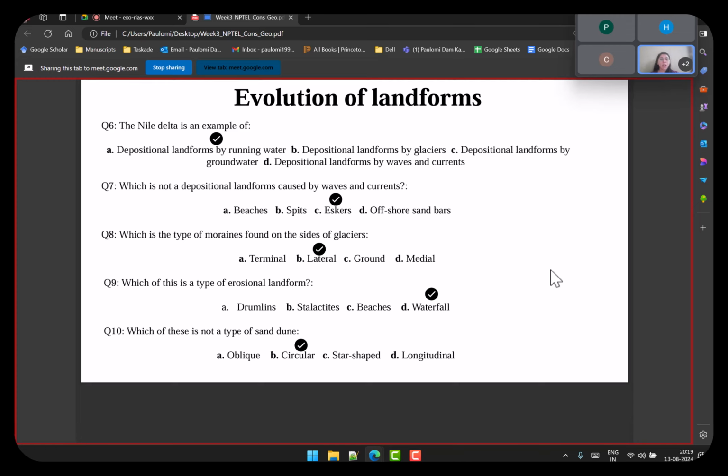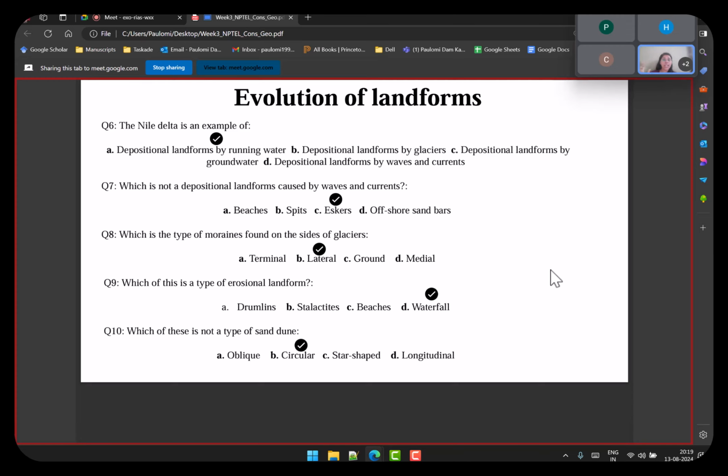Which of these is a type of moraine found on the sides of glaciers? Now moraine is a landform by glaciers, and these are the different types of moraine. There are only a few landforms for which subtypes were also discussed. One was moraine and one was sand dunes. That's why I picked both of them, so that I can highlight that this was also discussed. So among these, the side one was lateral moraine. We have terminal, ground and medial moraine as well. You could once again look into this.